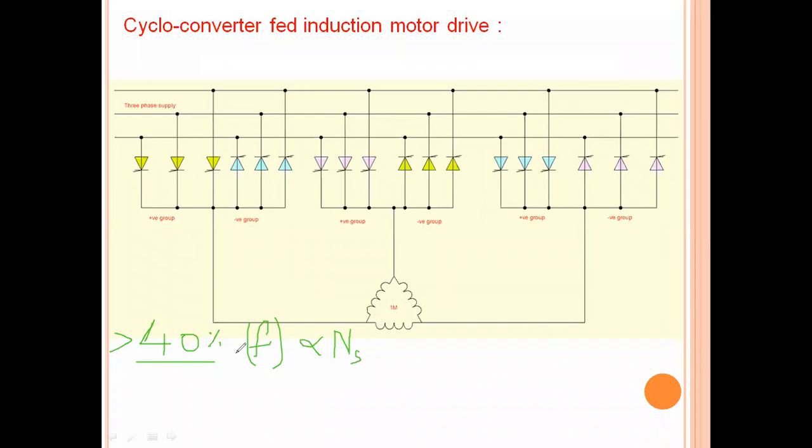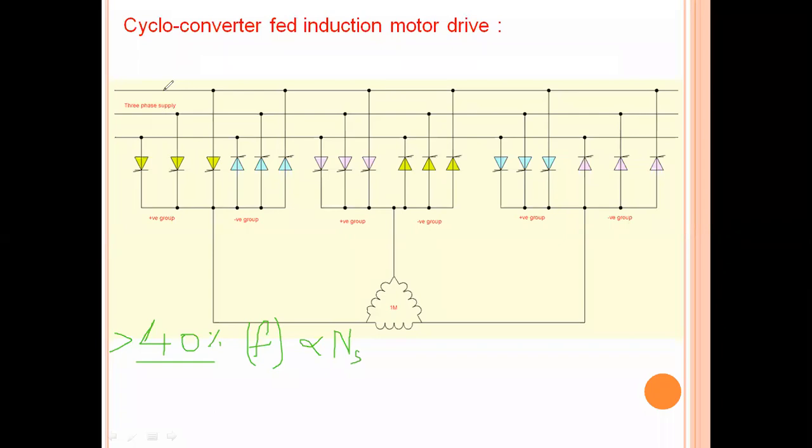And the cycloconverter has another advantage: we can operate it in the regenerating mode also. So it has a regenerating capability. We can operate this cycloconverter fed induction motor drive in the 4-quadrant operating mode simply by reversing the sequence. If we reverse the sequence of the supply, then we can achieve the 4-quadrant operation.